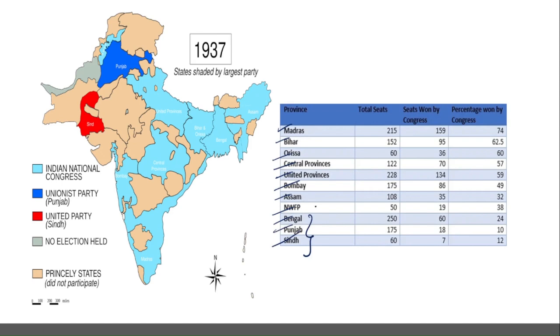INC failed to form government in 3 provinces. Final results were declared, and Congress formed government in 8 out of 11 provinces within the country.